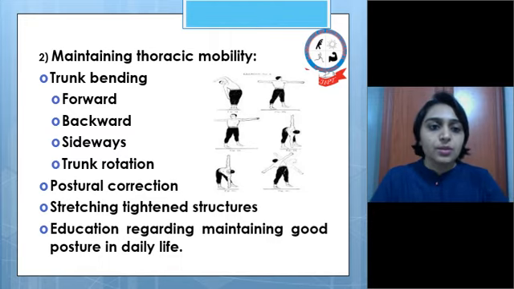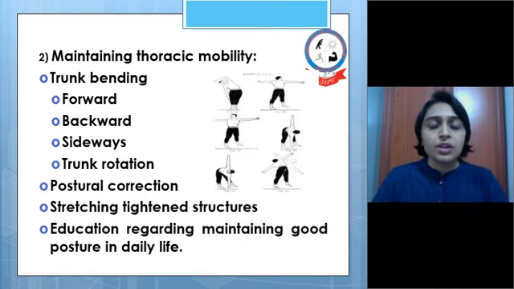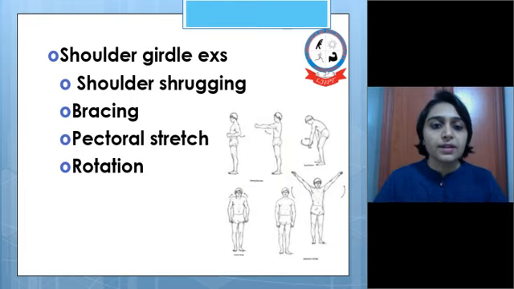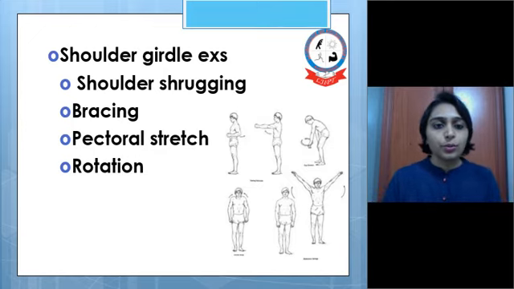Next is maintaining thoracic mobility. We can do trunk bending, like forward, backward, sideways. We can allow trunk rotation. We have to advise postural correction, like making the patient avoid bending forward so that he may not develop kyphosis, stretching of the tightened structures, and education regarding maintaining good posture in daily life. Shoulder girdle exercises may include shoulder shrugging, bracing, pectoral stretch and rotation. These can also help to improve posture of the upper region.